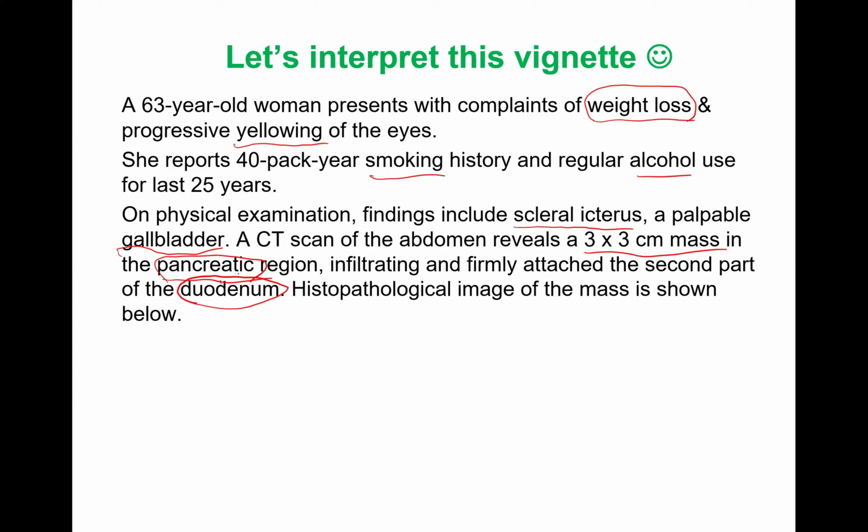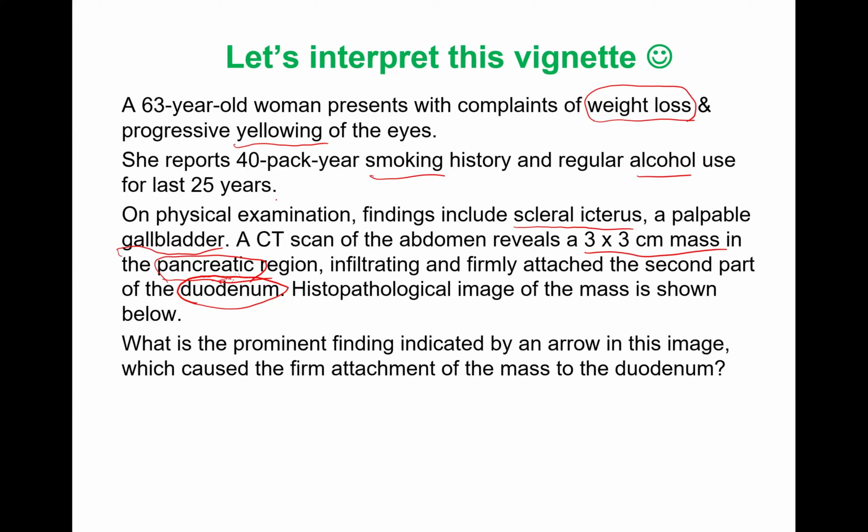Therefore, this pancreatic mass, if you think critically, has occluded the ampulla of Vater so that there is no further drainage of bile from the liver and gallbladder. Therefore, there is backstasis of these chemicals and bilirubin, and the patient has developed jaundice, right? So see how this chain is connected. Good. What is the prominent finding indicated by an arrow in this image, which caused the firm attachment of the mass to the duodenum?